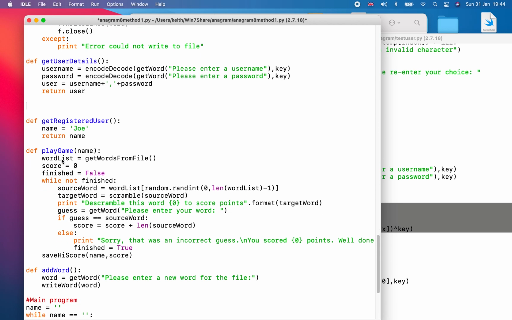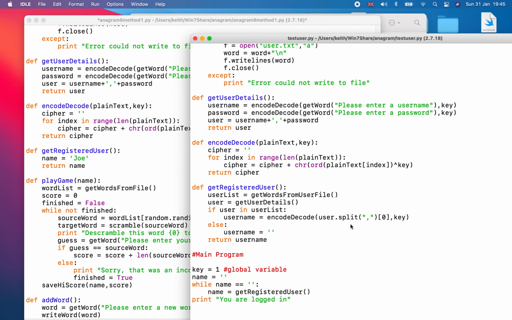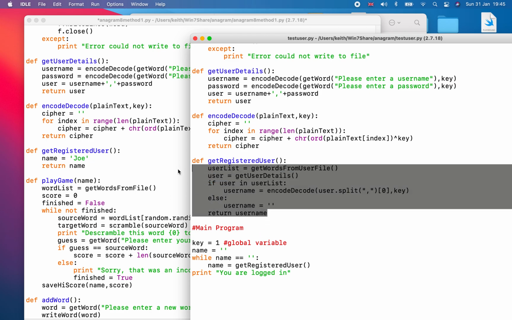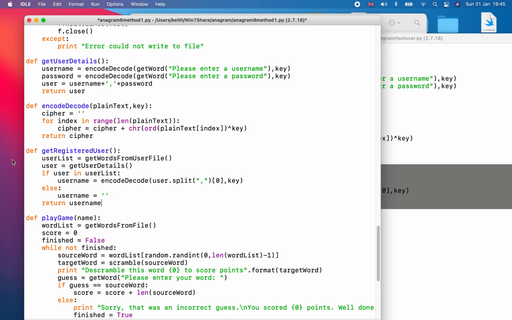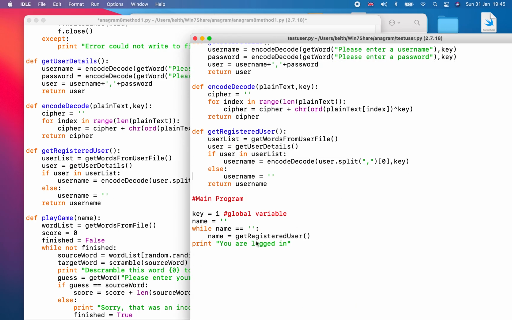So pretty much all the new ones are together. Then I had get registered user. Well, I didn't change the function, but what I did do was change the body. So I'm going to copy that and overwrite that. And then I'm just down to my main program.